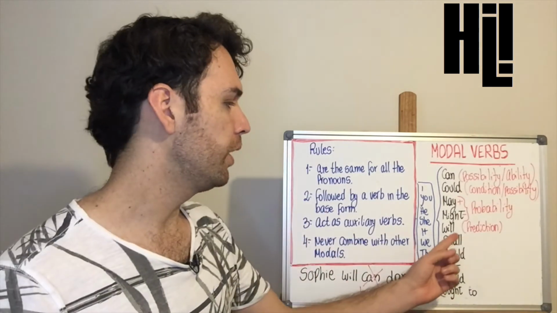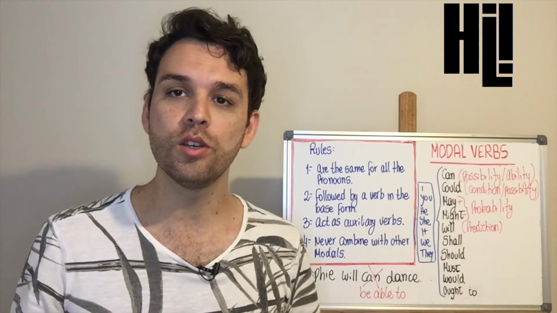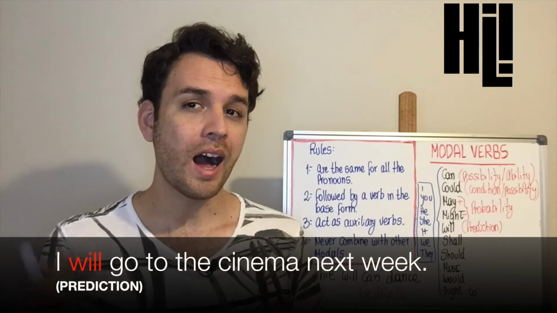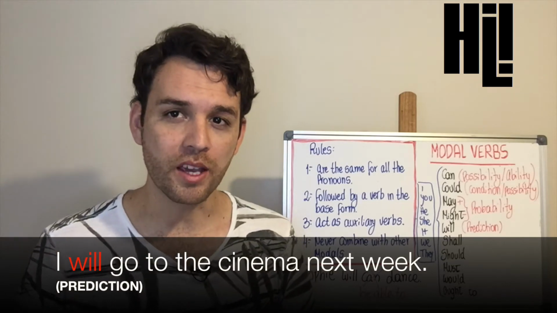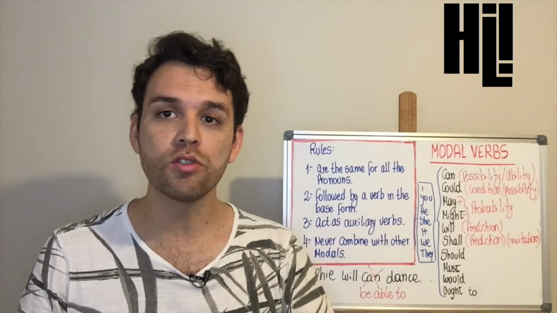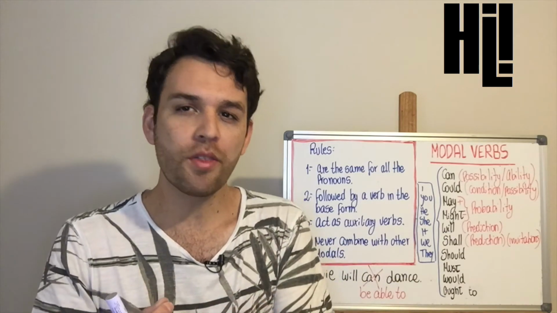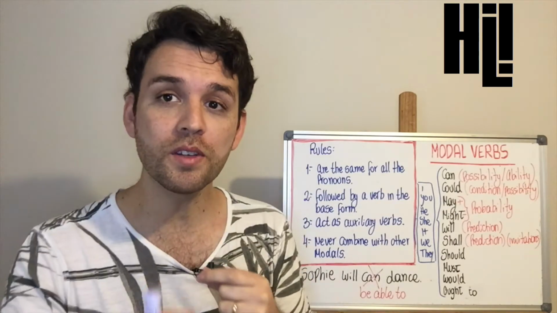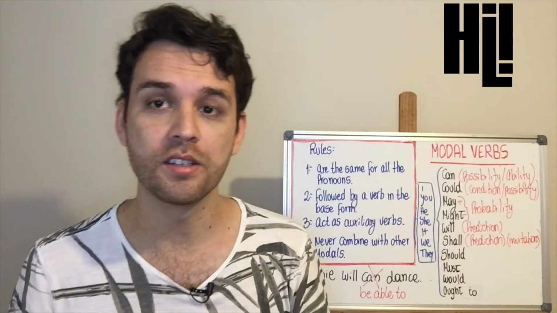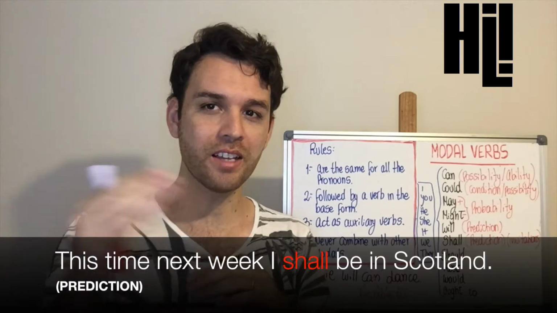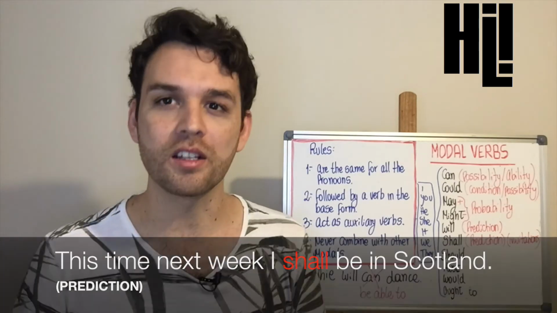Let's continue with will. Will is used to talk about predictions about the future. For example, I will go to the cinema next week. Shall. Shall is used the same way we use will, but this is rather British English. It can also be used for invitations. For instance, shall we go to the cinema? Or, this time next week, I shall be in Scotland.